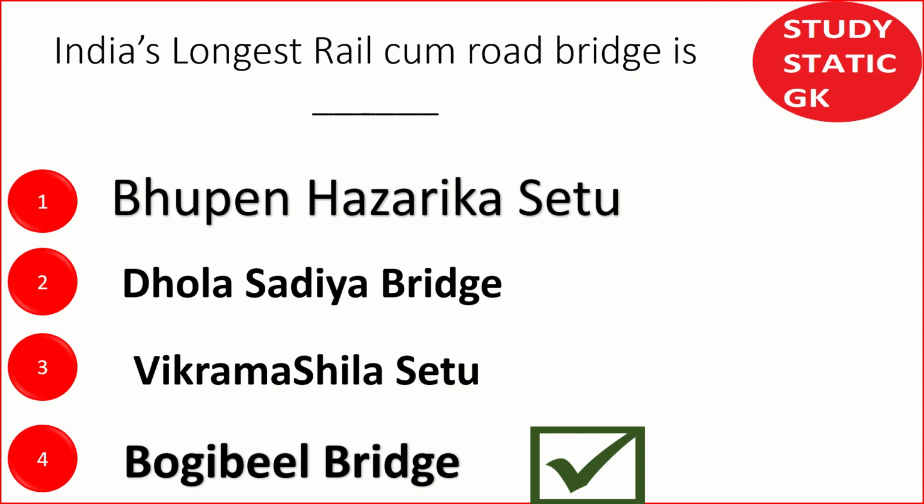And in the options there are Bhupen Hazarika Setu and Dhola Sadiya Bridge. Actually these two names belong to one bridge only. That is the longest road bridge in India, with a length of 9.15 kilometers, constructed on the Lohit River. It connects the two states, Assam and Arunachal Pradesh. That means Bhupen Hazarika Setu and Dhola Sadiya Bridge are the same. Next question.